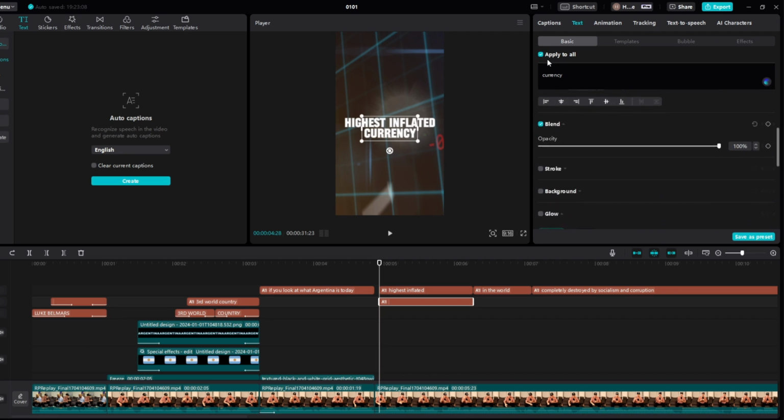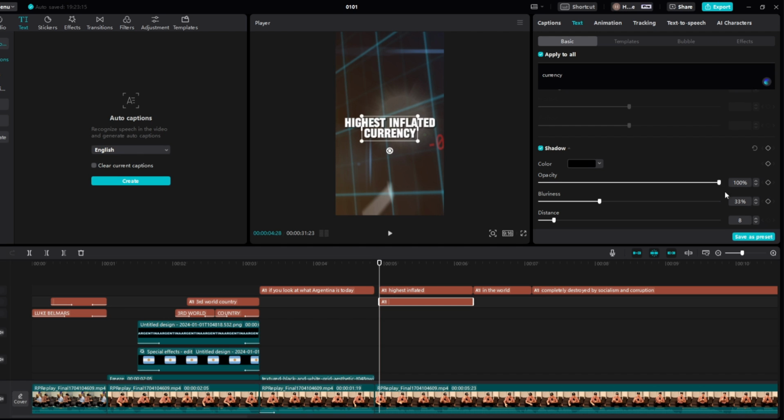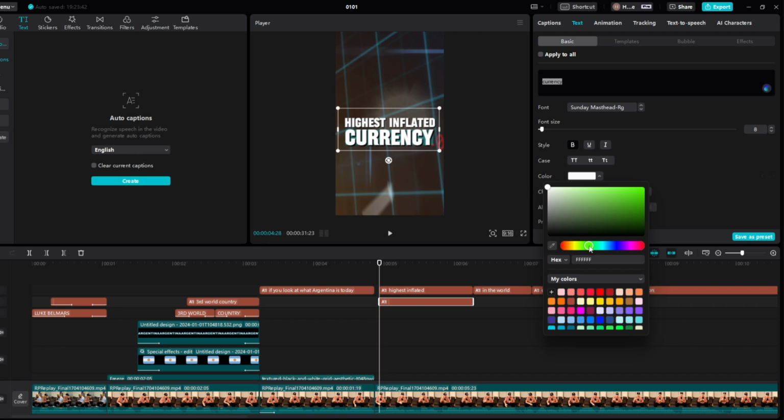Just make sure you select apply to all captions off, but first what we're going to do is actually add a shadow really quickly. So we do the same settings we do every time, and then we're going to uncheck this, and then we can make this bigger. And if it ever glitches out like so, you can just increase both sides slightly. Yes, just like this, and then bring it slightly down, just like so. Perfect. Maybe a little bit more, just like so. Yeah. And then for currency, we're gonna go for something like red.